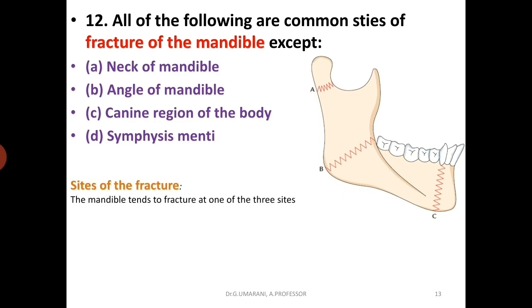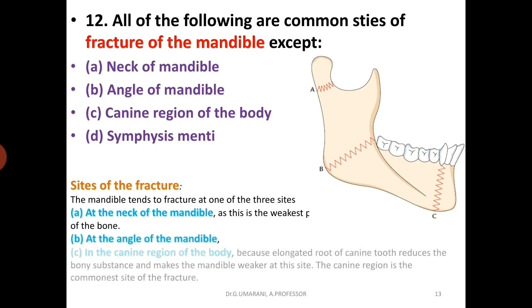The mandible commonly fractures at three sites. The neck of the mandible is the weakest part of the bone, the angle of the mandible is the bend between the body and ramus, and the canine region is elongated at the root of the canine tooth, which reduces the bony substance and makes the mandible weaker. So the canine region is the commonest site of fracture. Then the answer is symphysis menti.